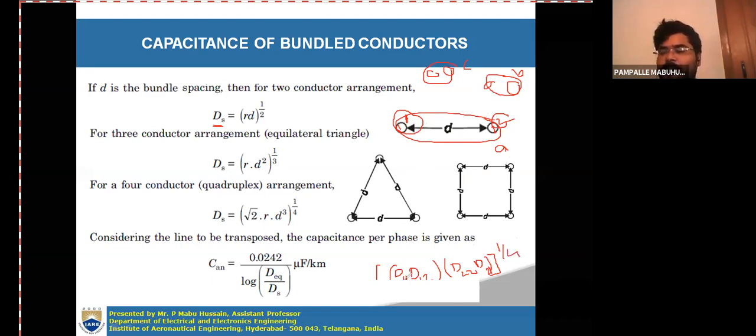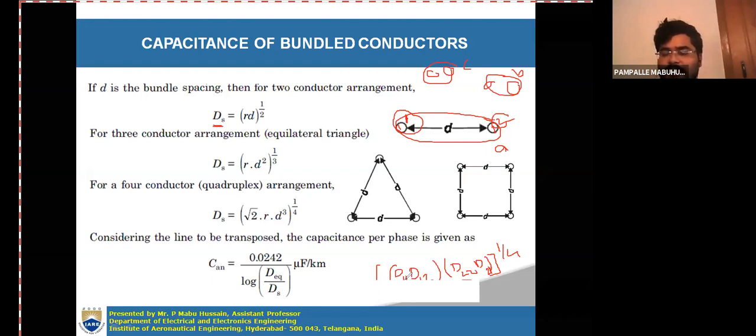So now if you see d11, d22, these are the self distances. So this value is r. In case of capacitance, you have to consider self distances are r only. In case of inductance, it is r dash. That is the only difference. Okay, entire thing is similar.